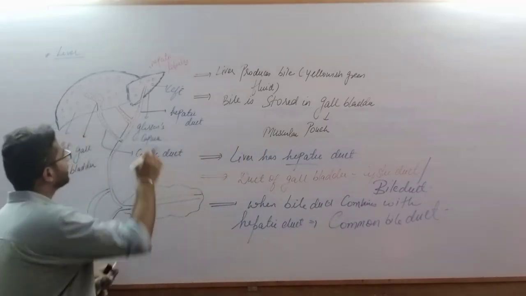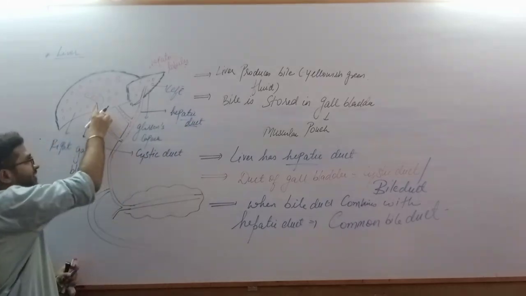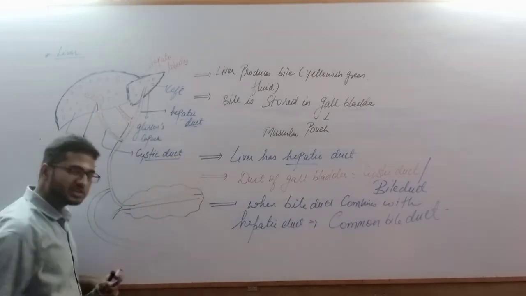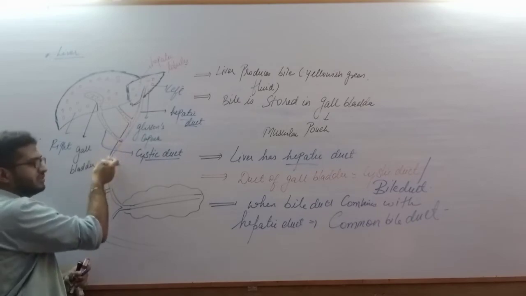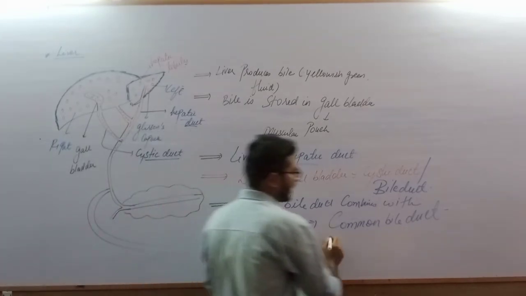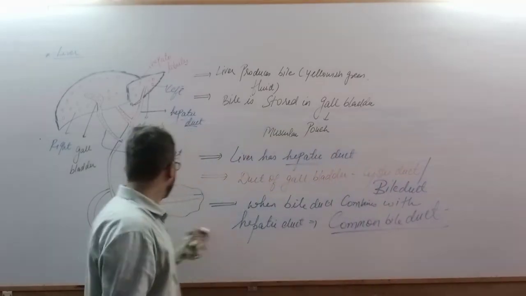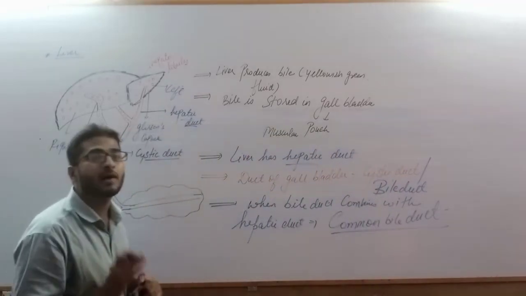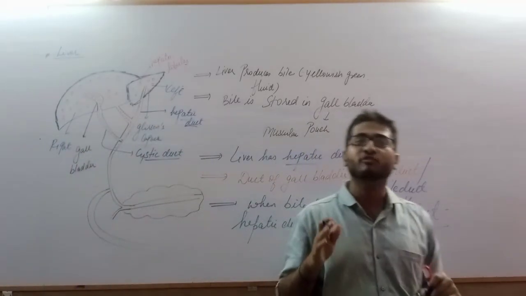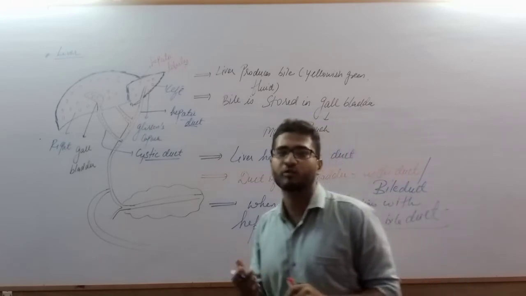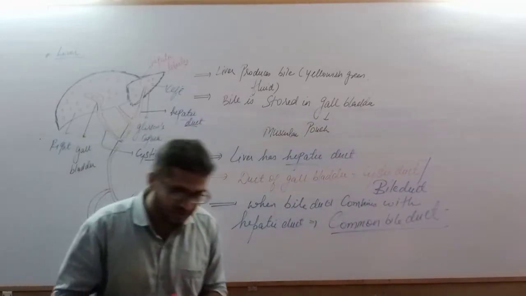So again, this is our hepatic duct. The tube which is passing from the gallbladder is called the cystic duct. Both these tubes combine together. This entire region is the region of common bile duct. Now, where will this common bile duct go? It will go into the duodenum part of small intestine, because we know that in small intestine the digestion of fat molecules takes place, and bile is required there.